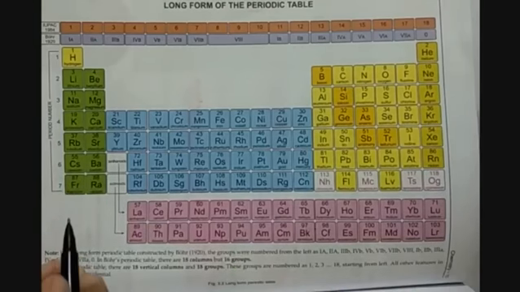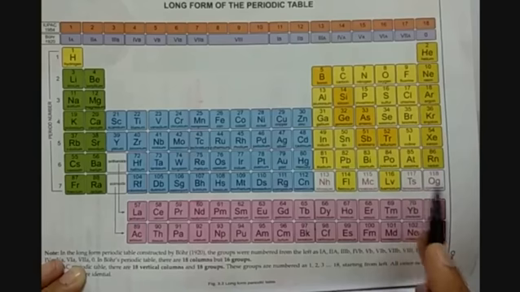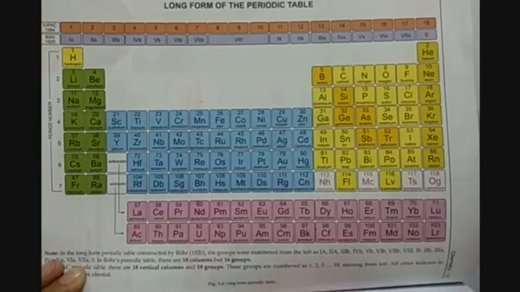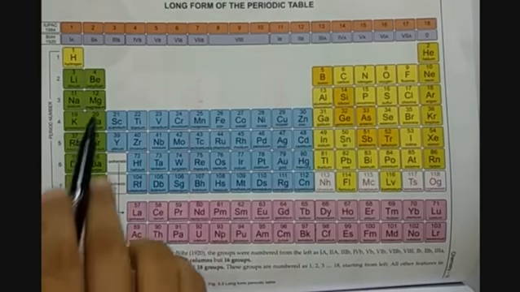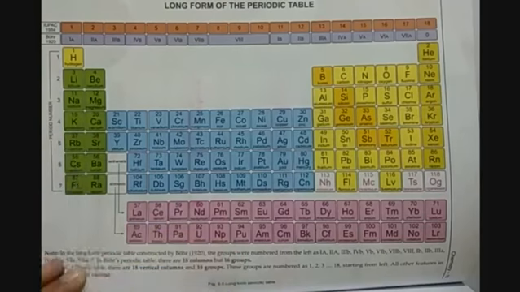These 18 columns are called groups and these rows are called periods. And here we can see first the location of metals. We discussed that the metals are placed on the left hand side of the periodic table, in the middle and at the bottom of the periodic table.